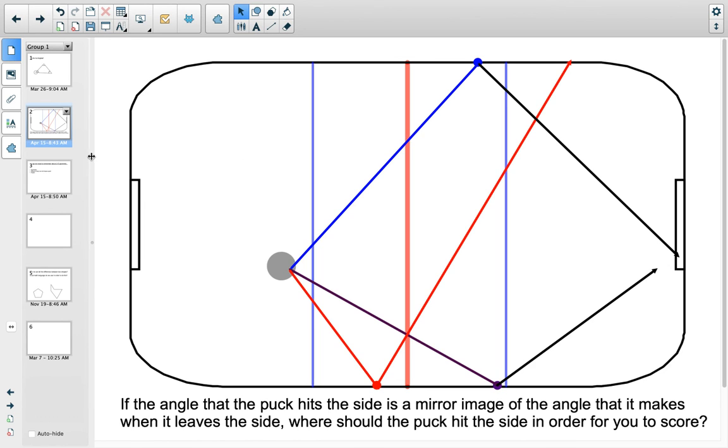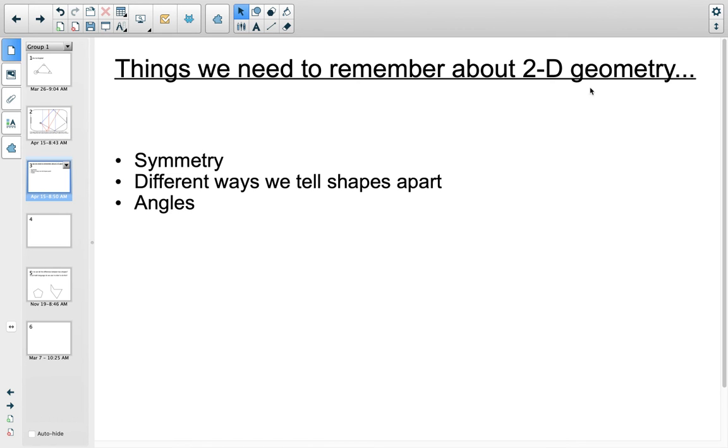So as we go through this unit on 2D geometry, these are the three things that we're going to be looking at. We're going to be looking at symmetry, ways to tell shapes apart. So that's the key, the main thing that we're going to be learning about this unit. And also we're looking at angles, how to recognize the different angles, how to measure the different angles and that sort of thing. So that is the math lesson for today, and enjoy the rest of your week.